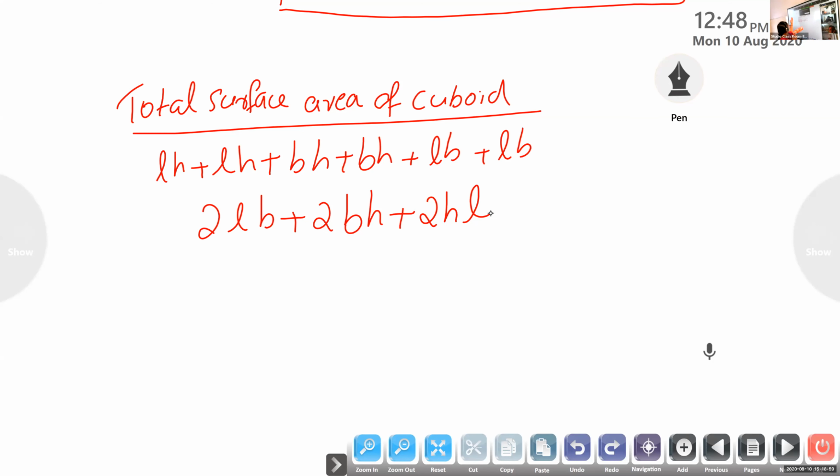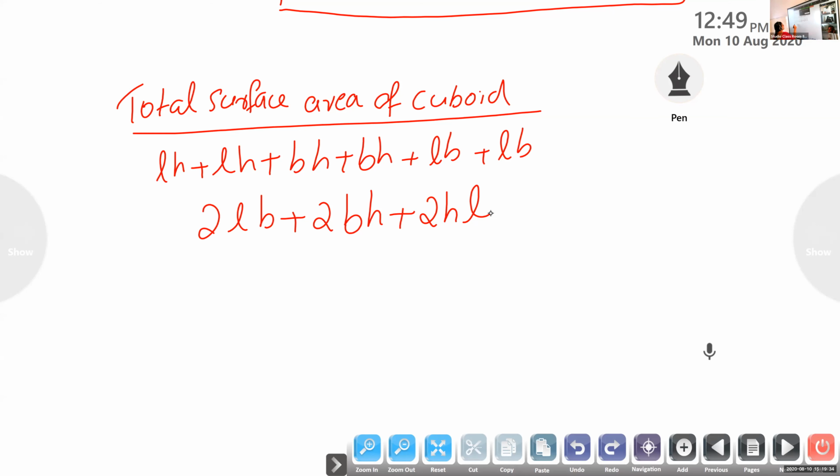That is HL, front and back; BH and BH, 2 sides. That much is for lateral surface area. Along with that, we need to consider the top and bottom, that is LB, 2 LBs are there. So 2LB plus 2BH plus 2HL. Total 6 faces. We are considering all the 6 faces of the cuboid.